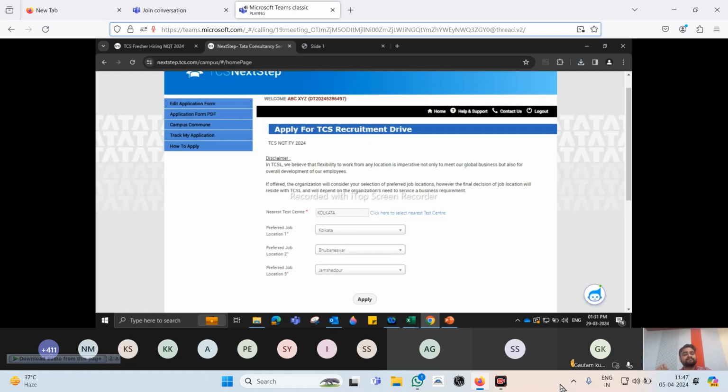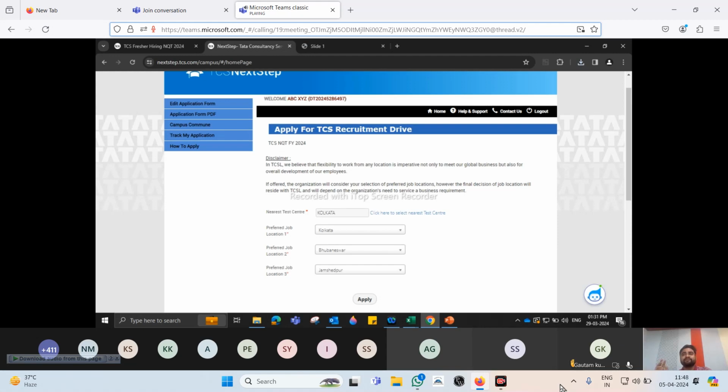Now, whatever is your nearest test location. We started this process back on the 28th, right? So getting a test center now in Bangalore Central, in Hyderabad, in Pune, in Gachibowli, Madhapur, these hotshot areas, is gone. You will not get a center there.